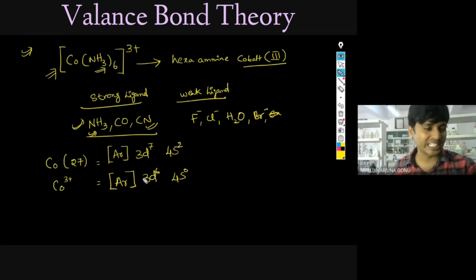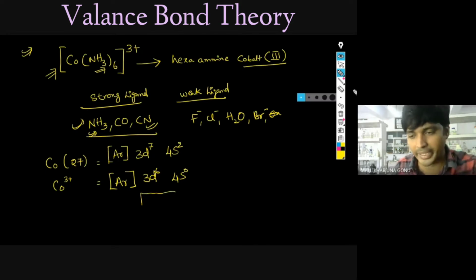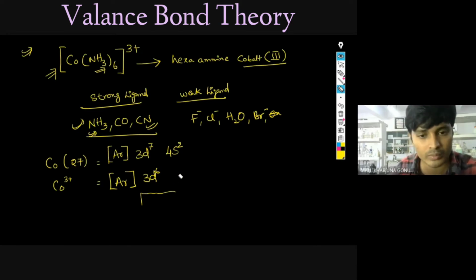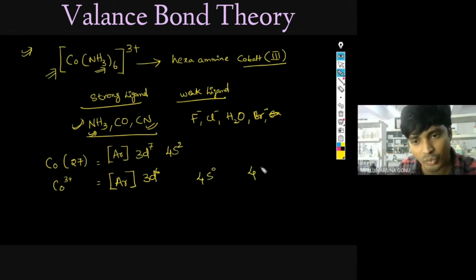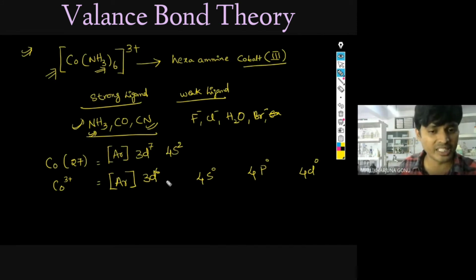So now the concepts are clear to you. That's how quickly you are able to say. Earlier you were struggling to write, now it is very clear because you have done some groundwork. Now I will write 3d6, 4s0, and here 4p and 4d will also be present because the fourth shell has started. That's how we get different hybridizations here.